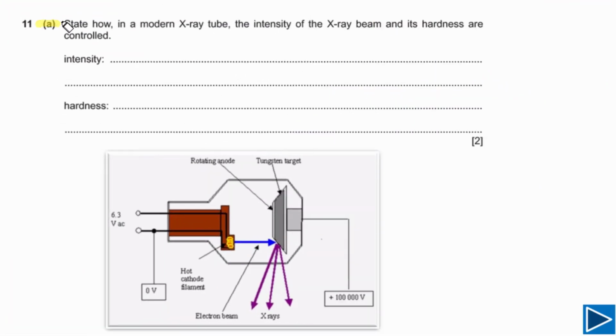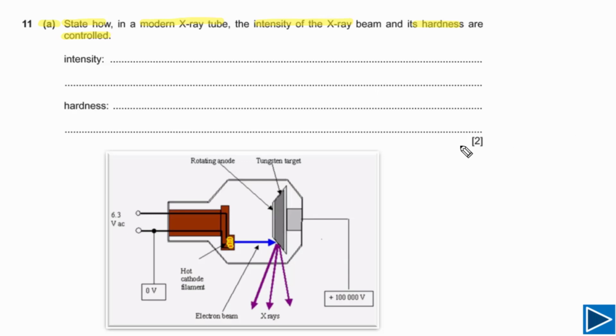For part A, we simply need to state how in a modern X-ray tube, the intensity of the X-ray beam and its hardness are controlled. Control means how we can increase the hardness or how we can decrease the hardness. That is also true for the intensity of X-rays, means how we can control the intensity of X-rays. It simply means how we can increase the intensity or how we can decrease the intensity. This is what the question is asking us.